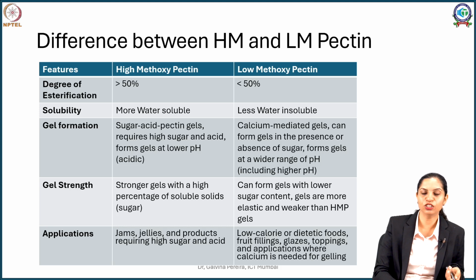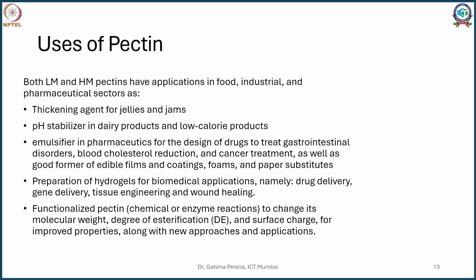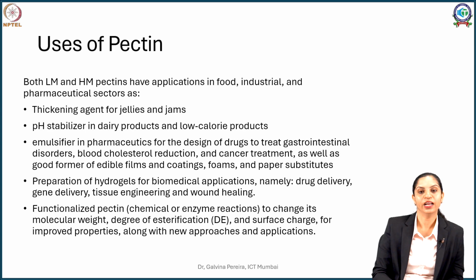Now the applications of high methoxy pectin are jams and jellies, generally because they require high sugars for their gelation and they give you a very firm gel. Whereas if you see your fruit fillings, the soft glazings or toppings, those come mostly from the low methoxy pectin derivatives. Both high methoxy and low methoxy have been used in food, industrial as well as pharmaceutical sectors. In food they find applications as thickening agents, viscosifiers, and pH stabilizing agents, especially for dairy products and low calorie products.